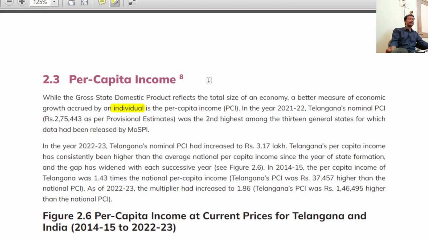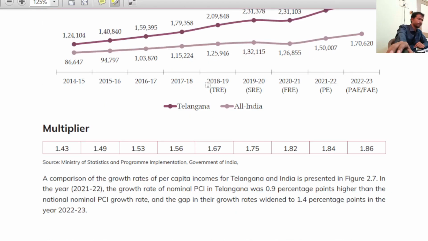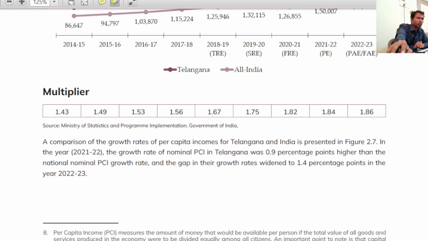For Telangana, it means GSDP divided by total population, but one caveat, one condition: we need to subtract depreciation from GSDP before calculating per capita income. Most people say per capita income is equal to GSDP divided by population, but it is not just GSDP. We need to subtract depreciation from GSDP. Depreciation means, please listen, sir: for every machine, any good, a mobile phone, a pen, for all goods there is some aging. You know aging, right?